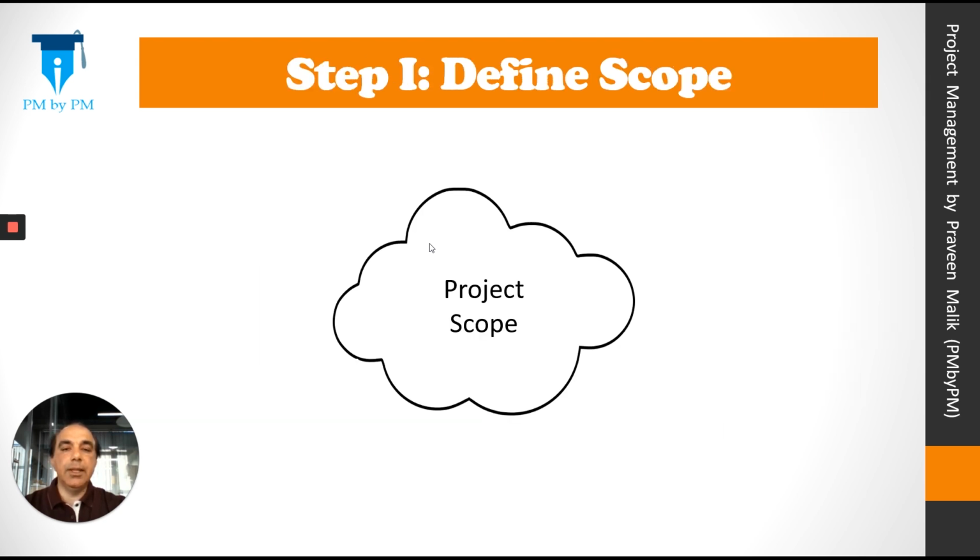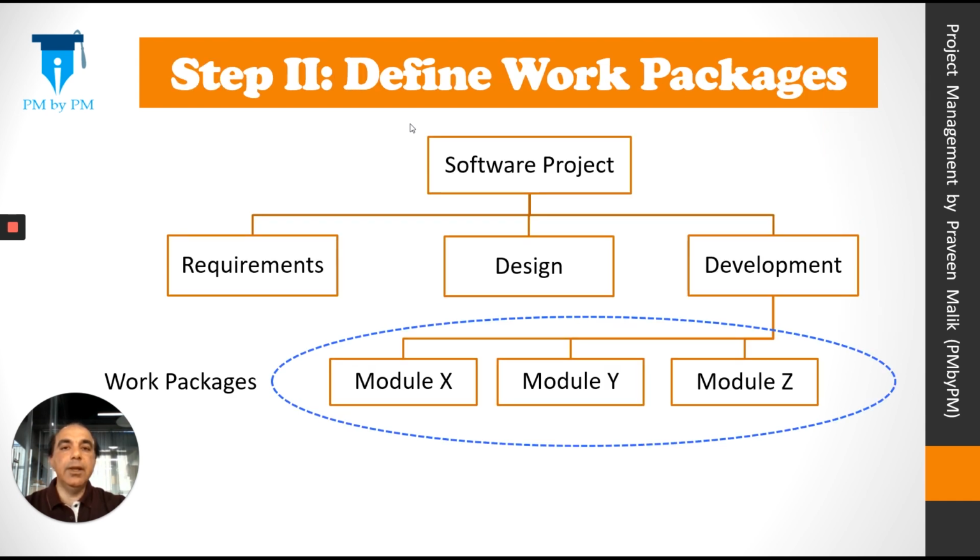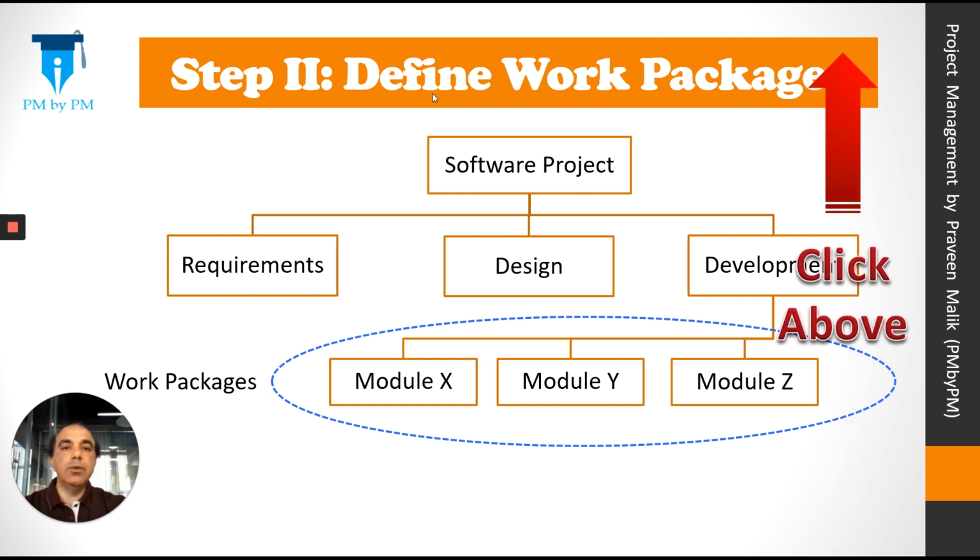Let's start with planning. First step in planning is defining the scope. Now defining the scope is easy. You just have to define a boundary. The work inside the boundary will be part of project scope and work outside the boundary will be outside the project scope. To understand the scope and boundary, you can click on the card above to watch my previous video on scope versus requirements. After we have defined the scope, step 2 would be to create the WBS and define the work packages. The work packages are crucial for creating an EVM plan. You can click on the card above to understand what is a work package.